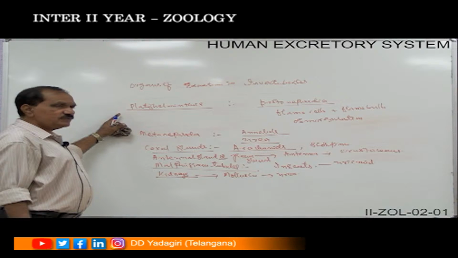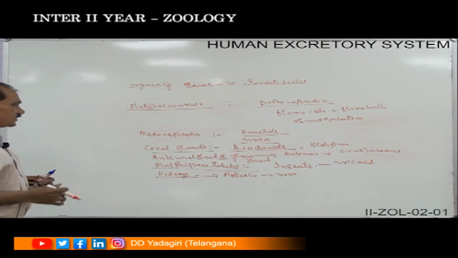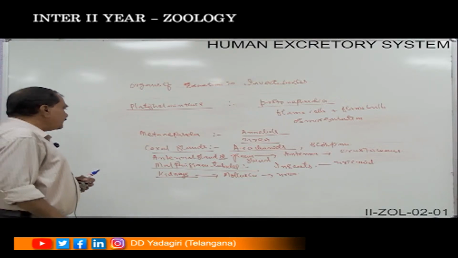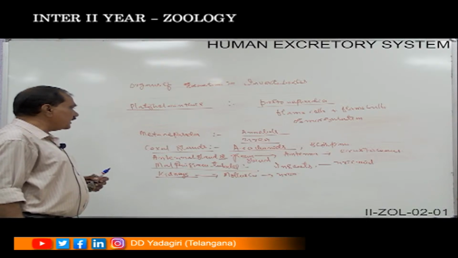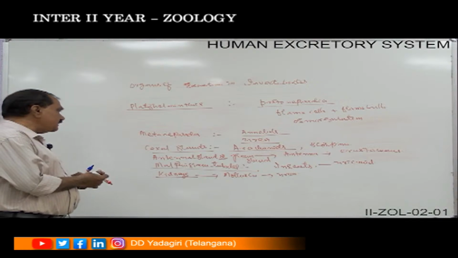The coxal glands, which are found in the coxal area of the leg, are found in the case of the arachnids, which includes the scorpion. Antennal glands or the green glands are found in the case of the class crustaceans. They are found near the antenna.